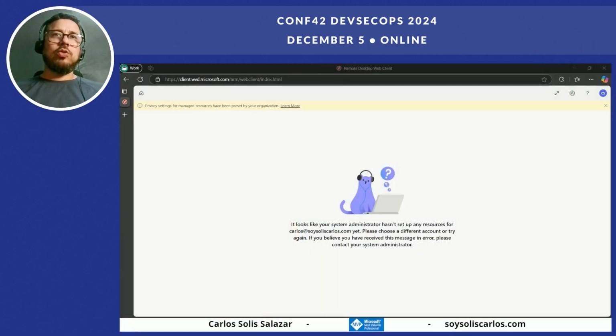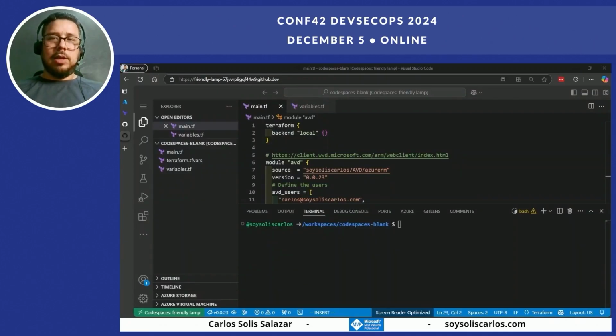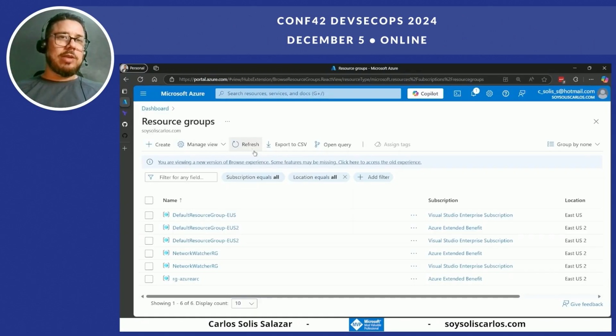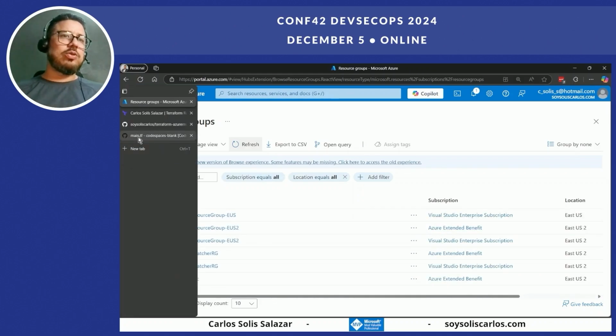First, I would like to show you that we haven't created any Azure Virtual Desktop. In fact, if you see here, this is my Terraform code. So I would like to show you my environment. I don't have any new resource group created.